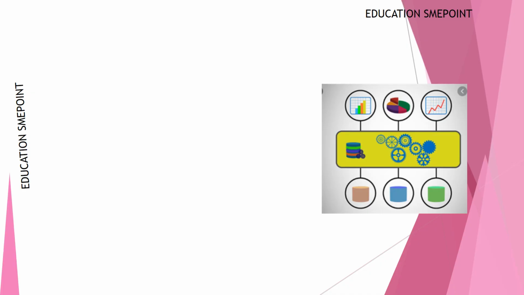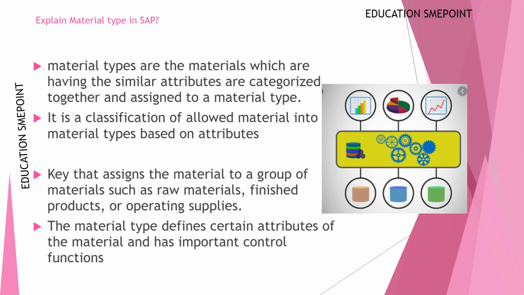What is material type in SAP? Materials which have similar attributes are categorized together and assigned to a material type. It is a classification of allowed materials into material types based on attributes. It is the key that assigns the material to a group of materials such as raw materials, finished products, or operating supplies. The material type defines certain attributes of the material and has important control functions.